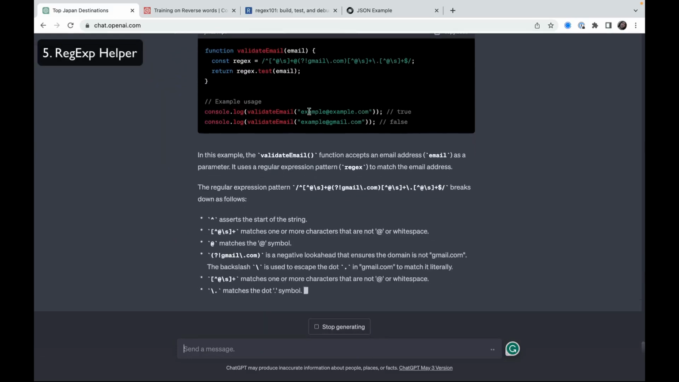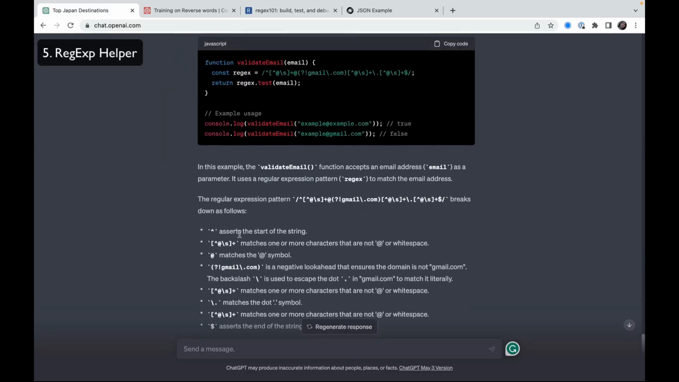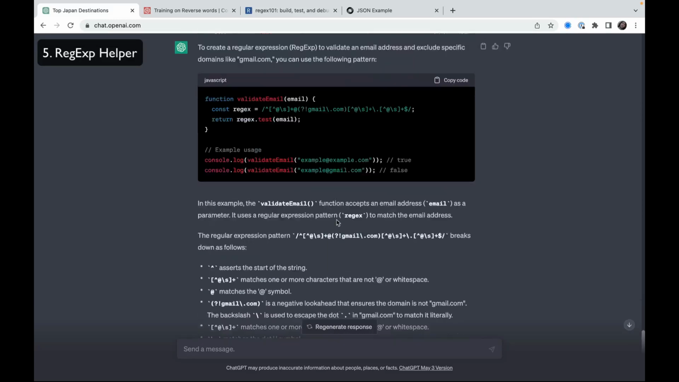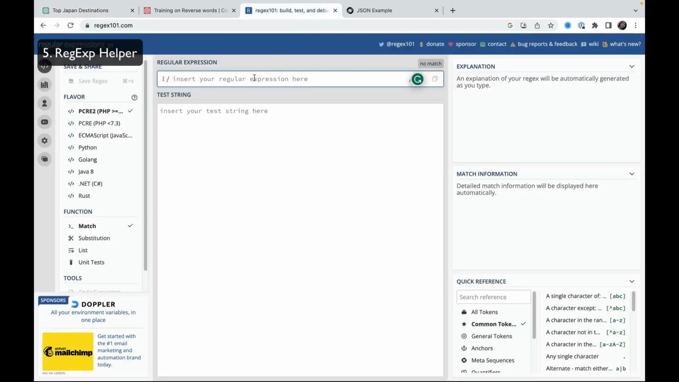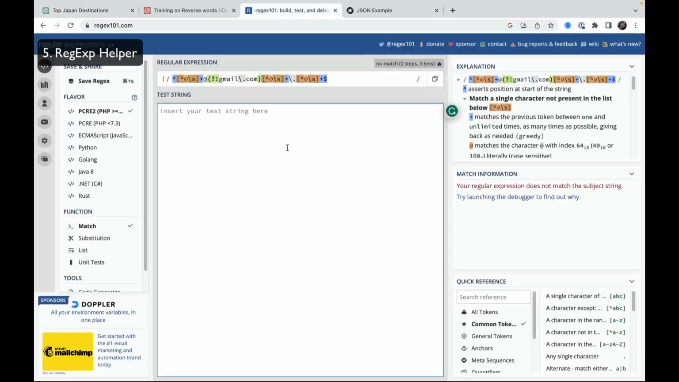And here is the regexp solution with explanation. It's also important: not only the solution, but also the explanation. And because previously we did some JavaScript, it wraps it all in JavaScript code. We can also check it here on regexp validation, my at mail.com. Mail.com works, but if we do Gmail, it doesn't work as we want it to.